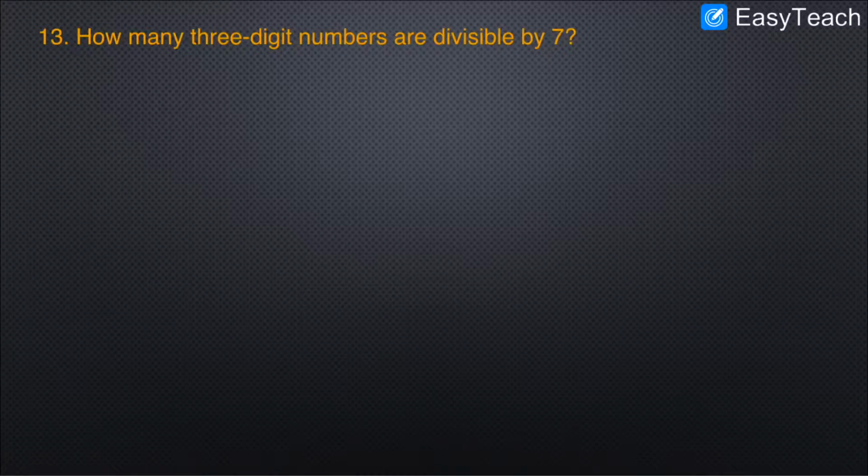So to find how many 3-digit numbers are divisible by 7, let's find out what the 3-digit numbers are. 3-digit numbers begin with 100, followed by 101, 102. It goes till 999. So these are the 3-digit numbers, is it?